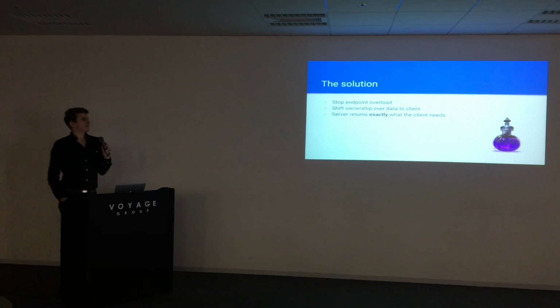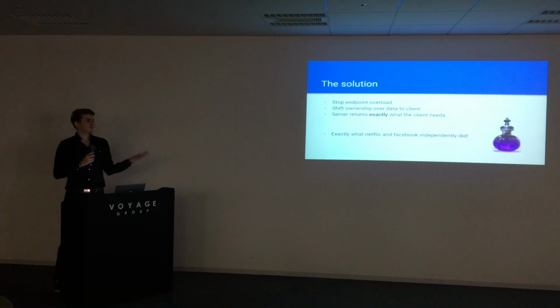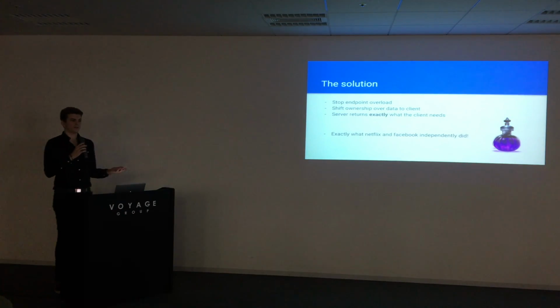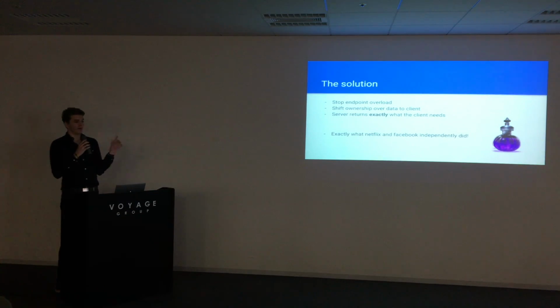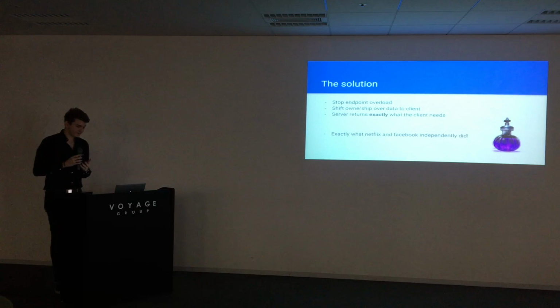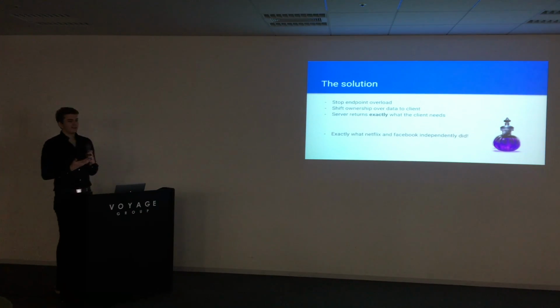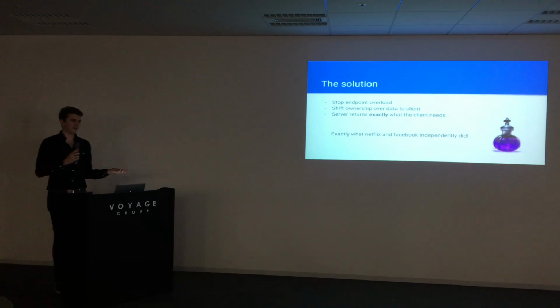And the very interesting thing about this is that this is kind of a solution that two very big companies came up with at the exact same time, which is Facebook and Netflix. Facebook recently announced Relay, which is their kind of take on this problem, in which they allow React components to specify query fragments that tell exactly the server what data they need, what this component needs to operate. You can argue that maybe on Facebook's architecture it makes sense because they have a really big graph that they query with information, and it's just natural that they get kind of pushed into that direction.